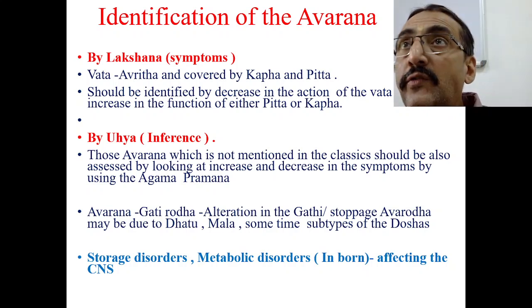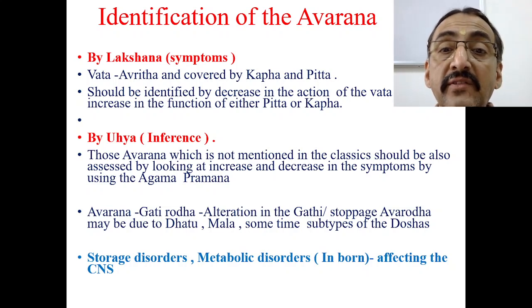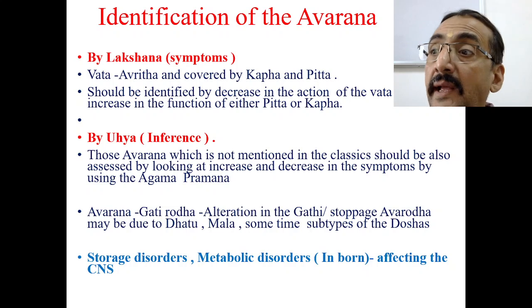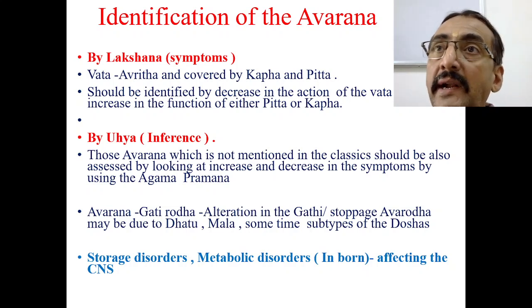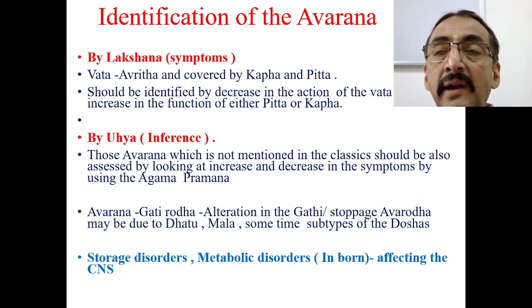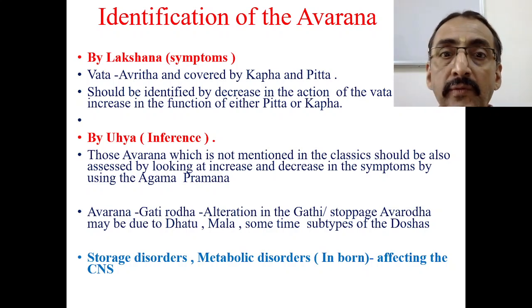By Uhya also, by inference also, you can identify. How? Those Avarana which are not mentioned in the classics should also be assessed by looking at the increase or decrease in the symptoms, besides using Agama Pramana. This is Agama Pramana, this is told in the classics. Many times in the classics it is not mentioned which type of avarana it is, but you can identify it. Yes, Vataja lakshanas are decreased, Kaphaja and Pittaja lakshanas are increasing. So now you can identify on your own.